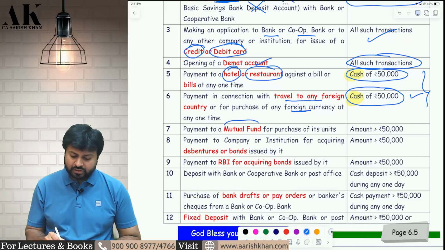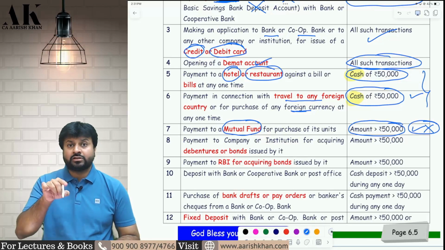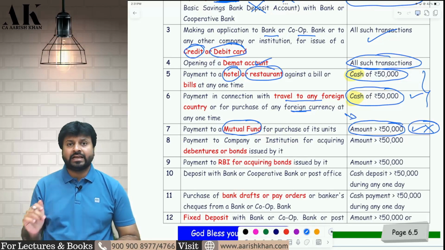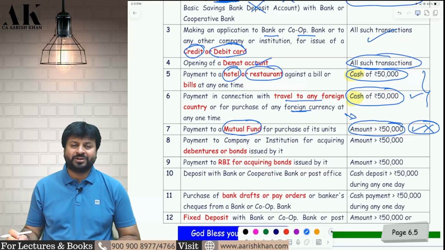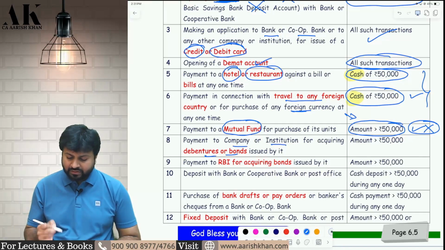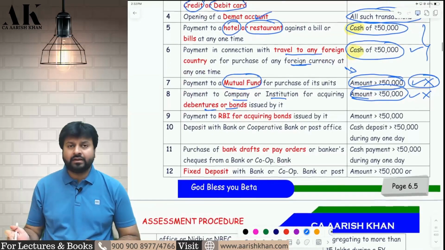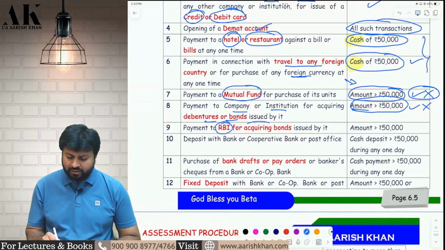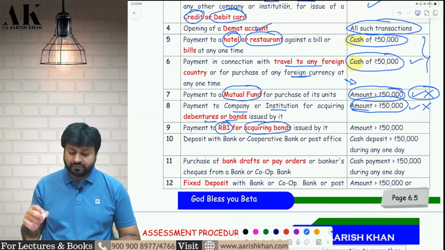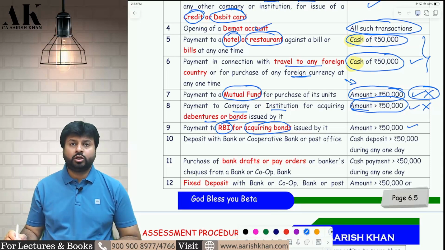Next, if you are purchasing mutual funds of more than 50,000, whether in cash or not in cash, both transactions have to be quoted over here because the word cash is not mentioned. You have to be very careful with these small points. Similarly, if you are purchasing some bonds or debentures from companies or institutions of more than 50,000, again cash or without cash, it doesn't matter. Similarly, if you are acquiring some bonds from RBI of 50,000 rupees or more, you have to quote your PAN. Without that, it is not possible.